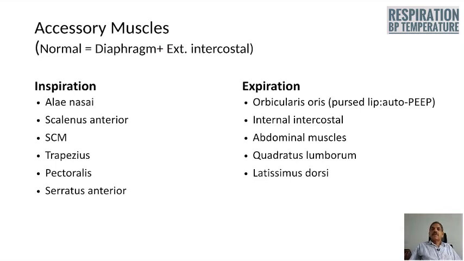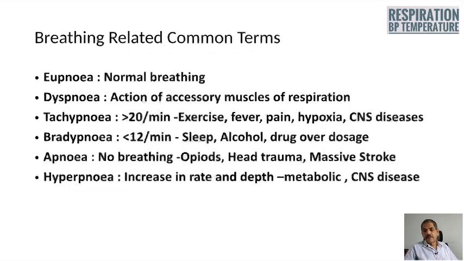The accessory inspiratory muscles are the levator alae nasi, scalenus anterior, sternocleidomastoid, trapezius, pectoralis, and serratus anterior. The accessory expiratory muscles are the orbicularis oris, producing pursed lip breathing, which gives you what is called positive end-expiratory pressure. Next are the internal intercostal muscles, abdominal muscles, quadratus lumborum, and latissimus dorsi.